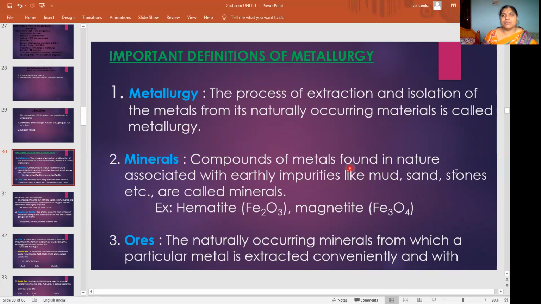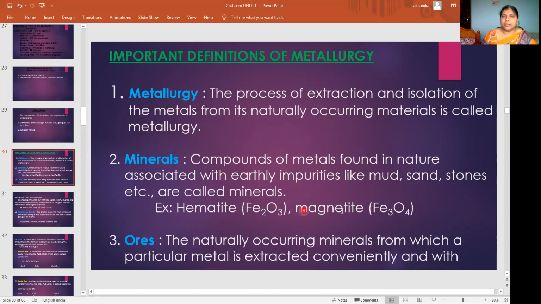Compounds of metals found in nature associated with earthy impurities like mud, sand, stones are called minerals. It means metal will not exist in its native form. They combine with other substances, so they exist in compound form, and some earthy impurities like mud, sand, stones are also associated with them.